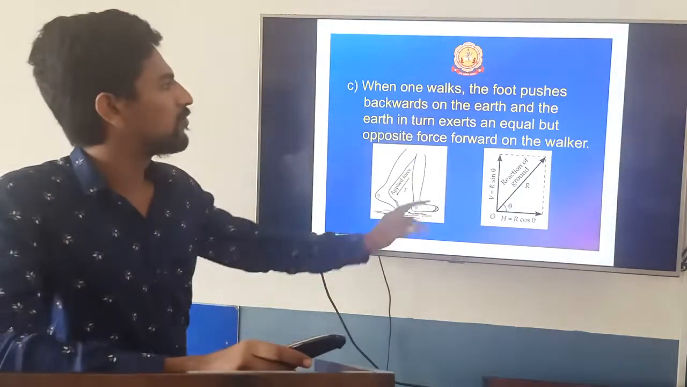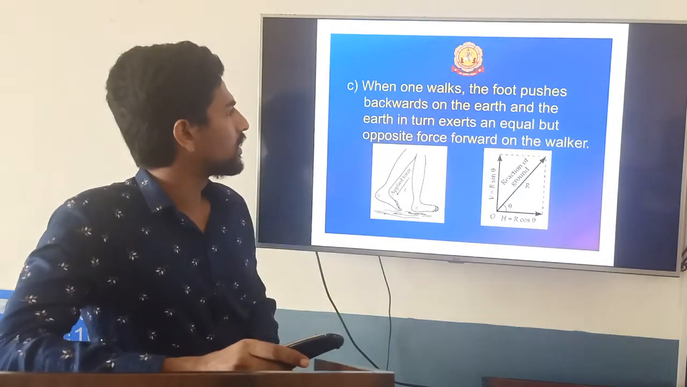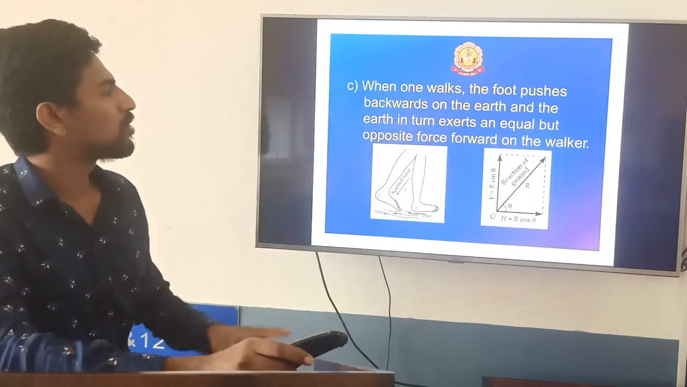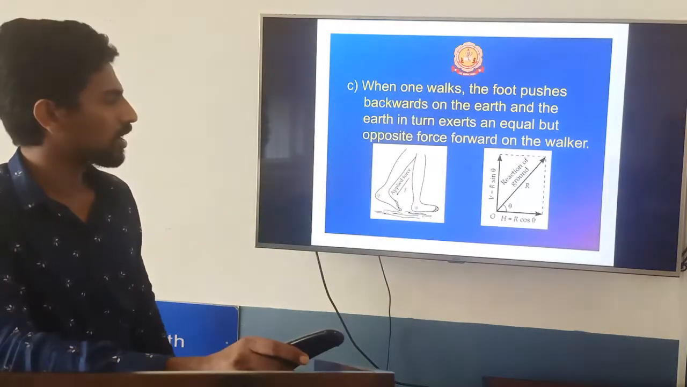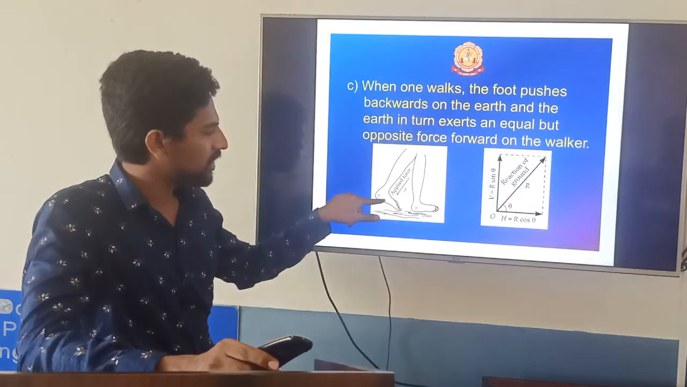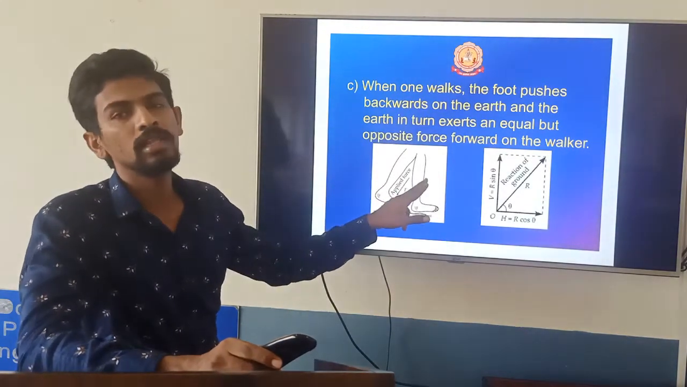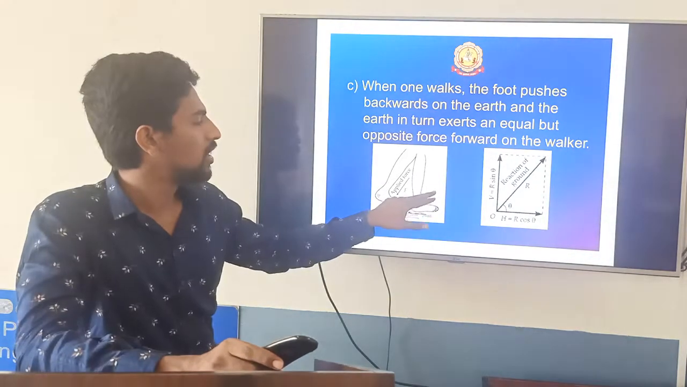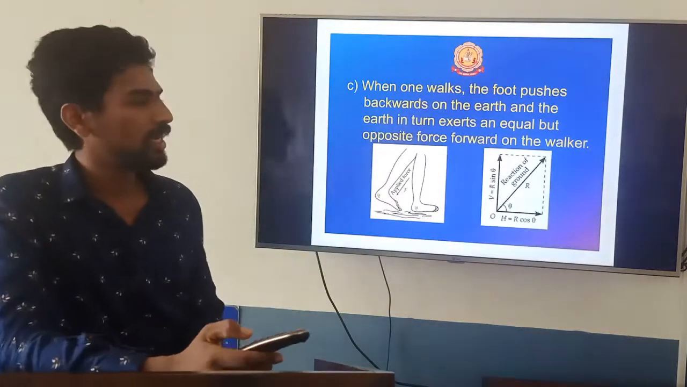When we walk, the foot pushes backward on the earth, and the earth in turn exerts an equal but opposite force forward on the walker. So here you can see he is applying force in the backward direction, so the earth pushes back in the forward direction. This is an example of action and reaction.